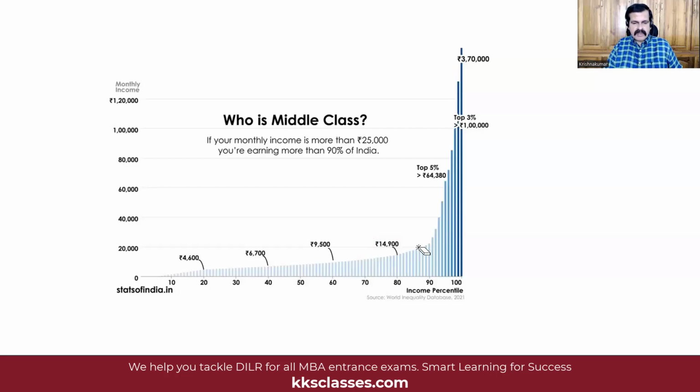Now, if you look at somebody who earns, say, 25,000 per month, then that person is in the top 10% of the society. And somebody who earns 1 lakh is in the top 3% of the population.